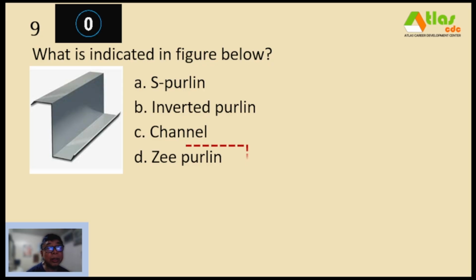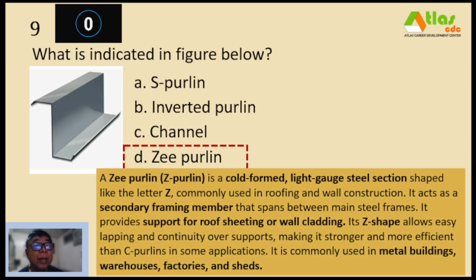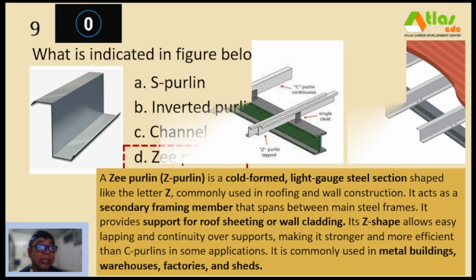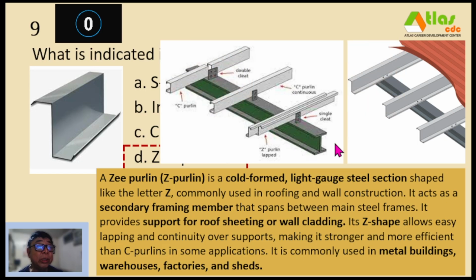And our answer is letter D, Z purlin. So a Z purlin is a cold formed light gauge steel section shaped like the letter Z, commonly used in roofing and wall construction. It acts as a secondary framing member that spans between main steel frames. It provides support for roof sheeting or wall cladding. Its Z-shape allows easy lapping and continuity over support.